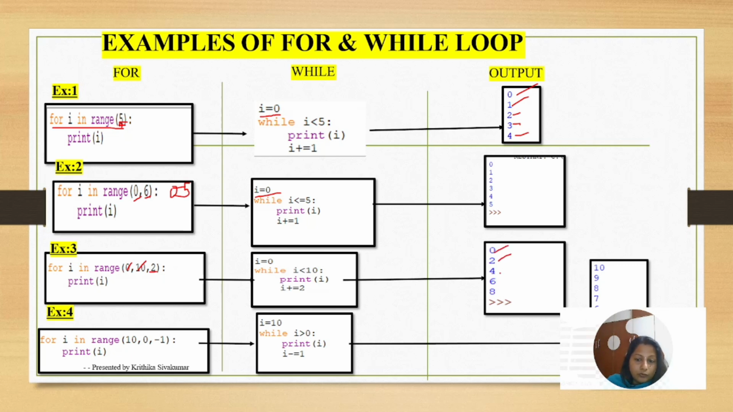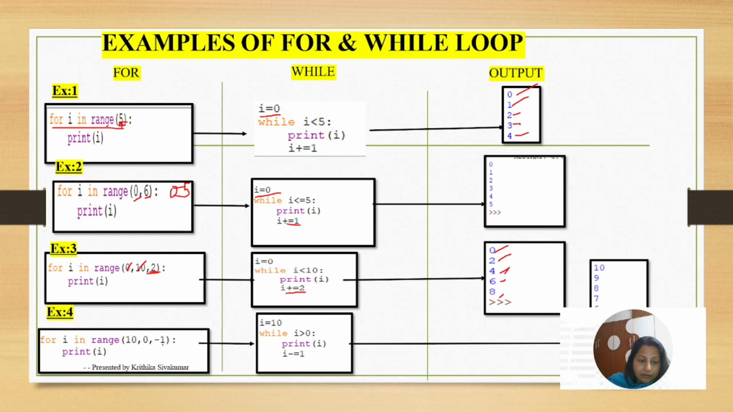0, 2, 4, 6, 8. It shows alternate numbers because of the step value. Okay, and here how can you use it? I equal to 0, I is less than 10, print of I, I plus equal to 2. Here I had mentioned I plus equal to 1, here you have to do I plus equal to 2. Clear?